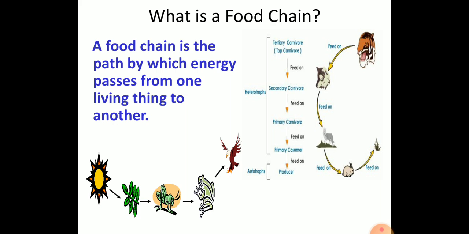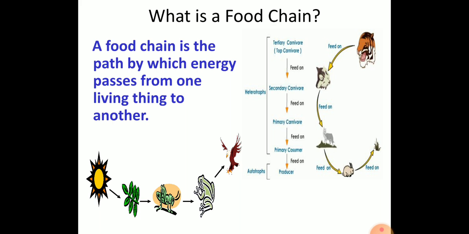So it is a continuous sequence of eating and being eaten. That means the food chain is nothing but an energy pathway, in which one organism feeds on other organisms to get nutrients in the ecosystem.